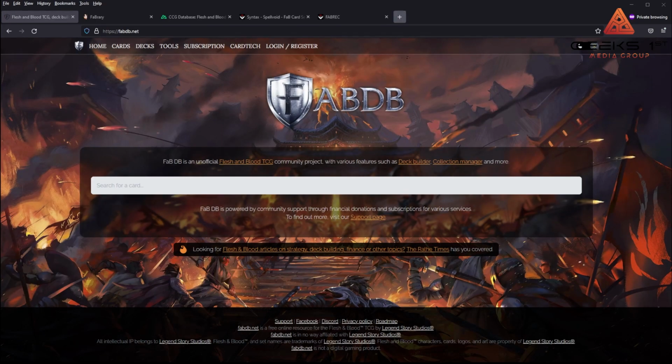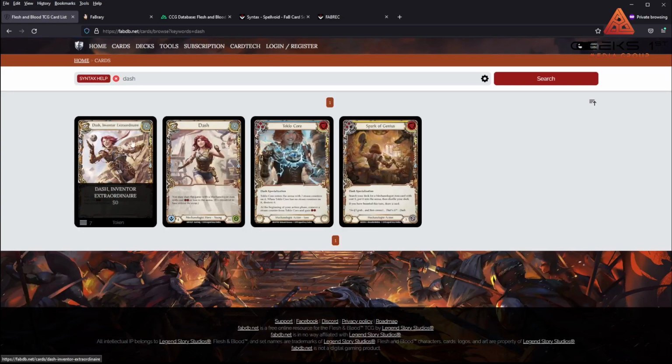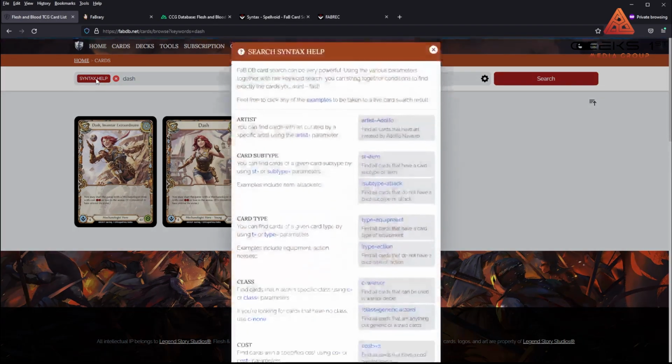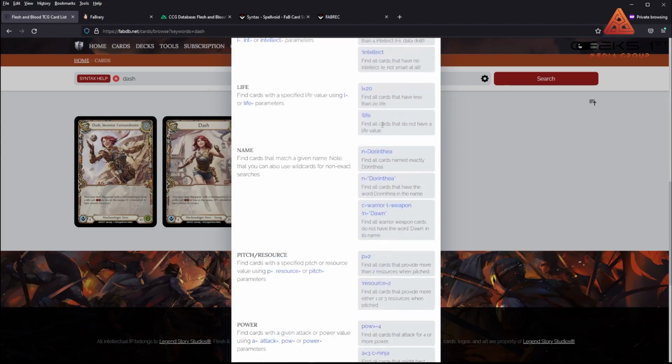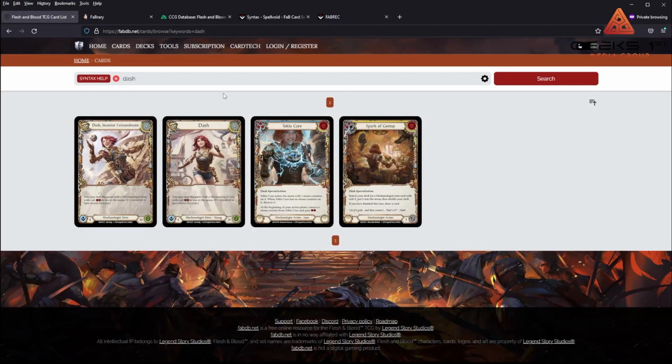Next on our list, I'm going to refer to this group as the card creation or deck research. So as an example, let's say I had a Dash character and I wanted to look up Dash. On FabDB, you could type in Dash, and you would start to get cards that are related with this. Now, all of them are complex search engines, which you can click on Syntax Help, and use these syntax forms to look for cards that meet certain requirements.